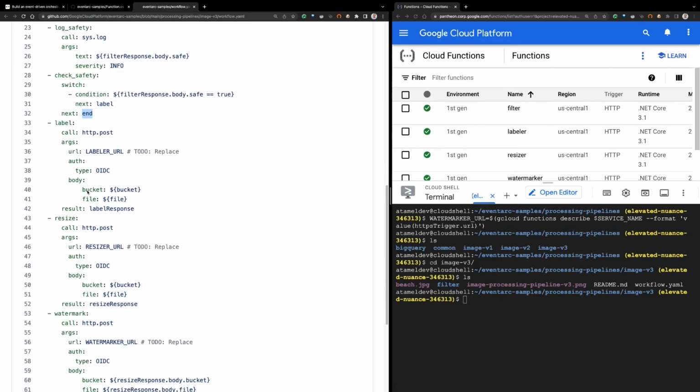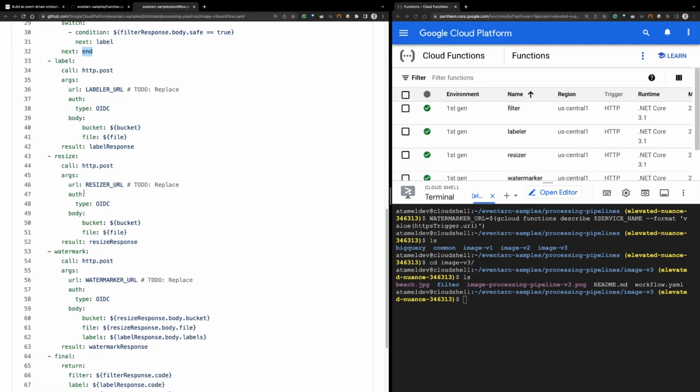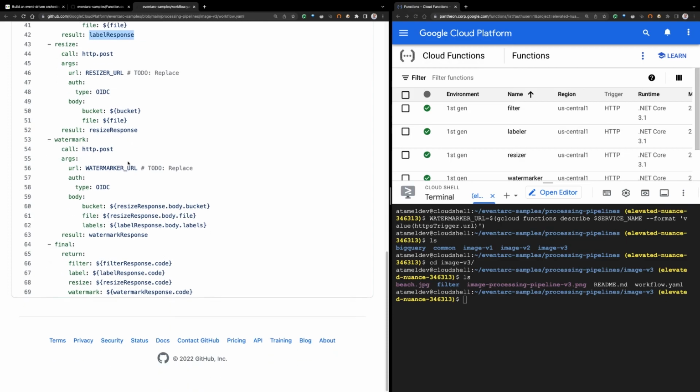And then the next step after this is that now that we know the image is safe, we call the labeler function. Again, the labeler URL is a placeholder that we'll replace. And we pass in the bucket and the file information. And then we save the response of this labeler function in labeler response. Then we call the resizer, again with the resizer URL and with bucket and file, and we save the response in resizer response, right? So very similar.